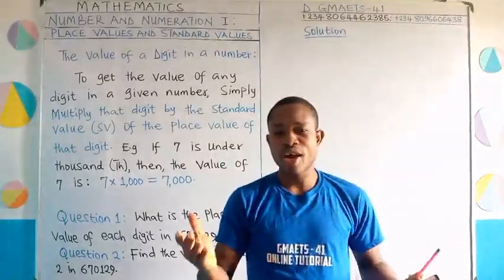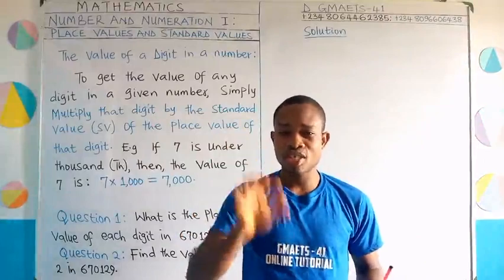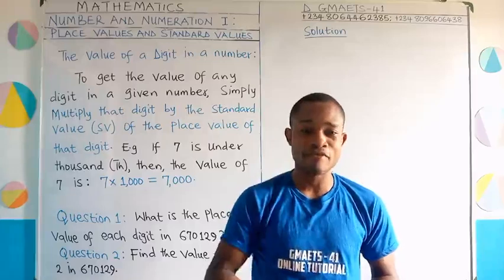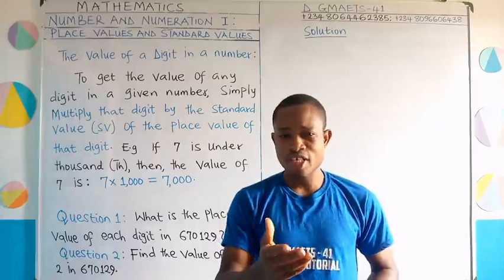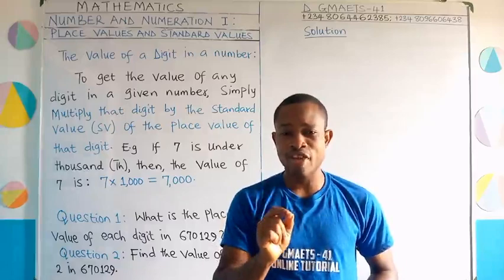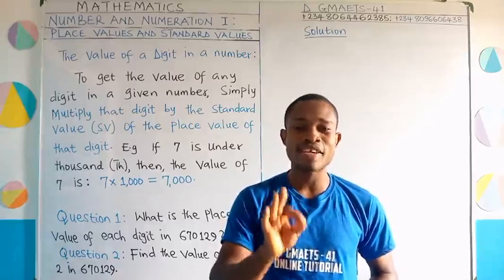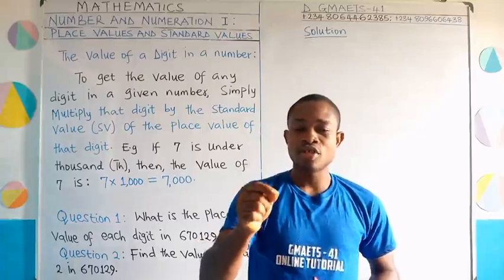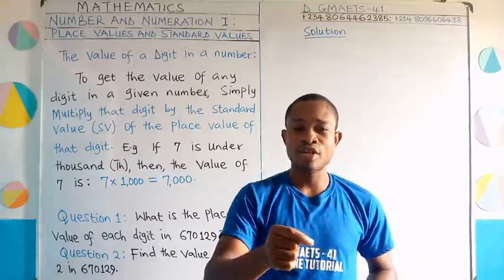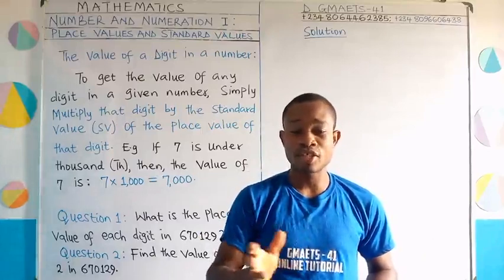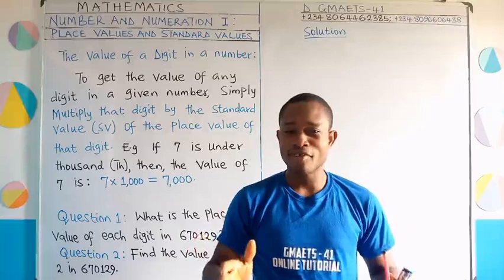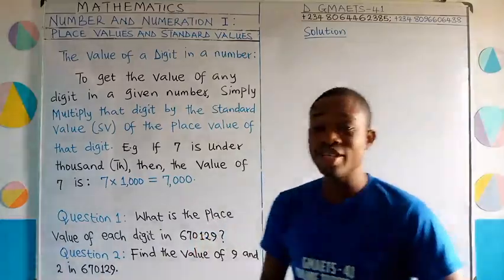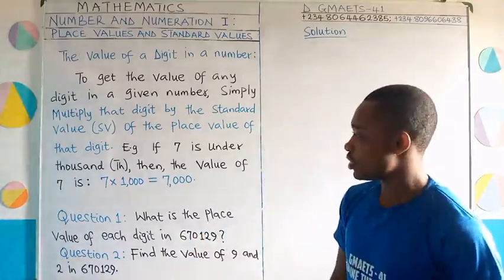You know, when you have any number, each digit in that number must be under a particular place value. And I've already explained to you that each place value has its own standard value. So all you need to do is use that digit to multiply the standard value of the place value of that digit, and then the value of that digit will come out to you. So in this case, you need a good knowledge of multiplication as well.